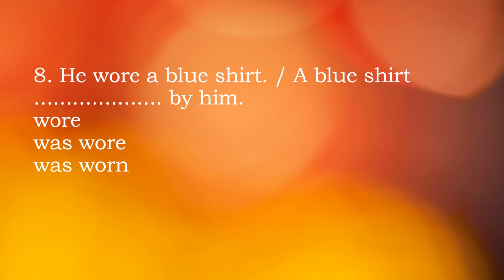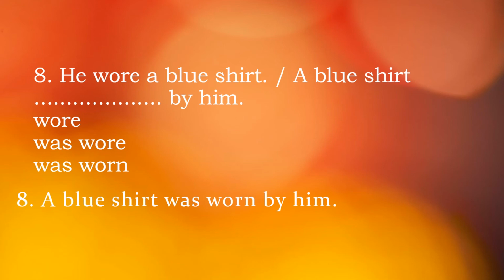So I repeat, as it is past simple tense, we take the object at the beginning, then we take was or were. Our blue shirt is a singular subject, so we'll take was. So blue shirt was owned by him. Let's see the answer. Yes, blue shirt was owned by him. This is the passive voice of the sentence.